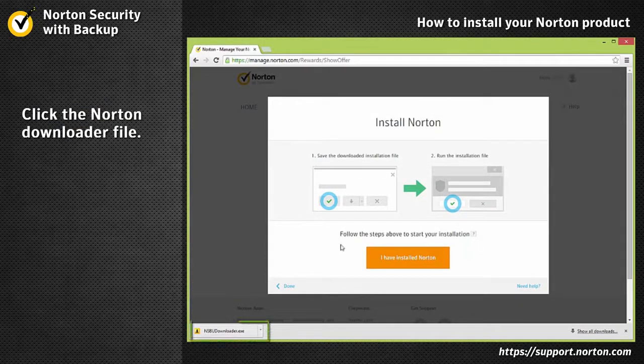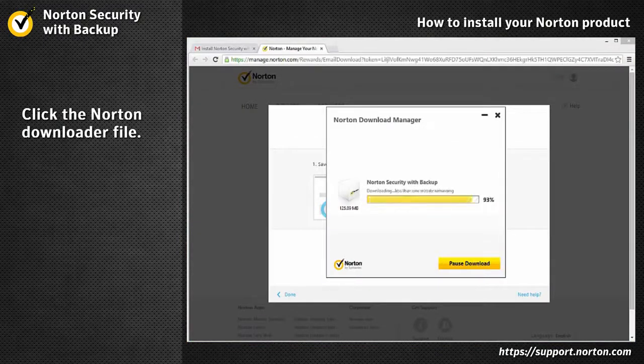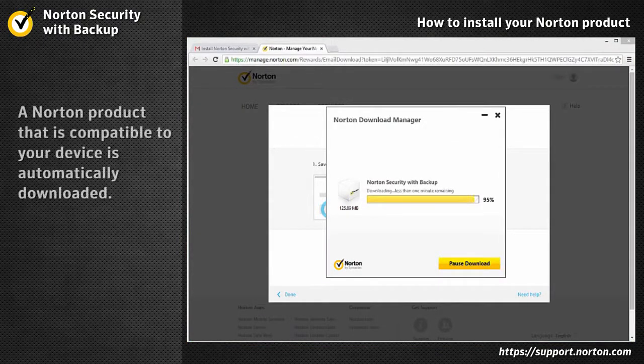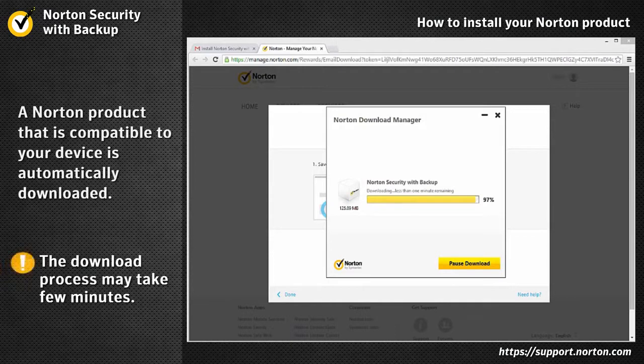Afterwards, click the Norton Downloader file. A Norton product that is compatible with your device will automatically be downloaded. The download process may take a few minutes.